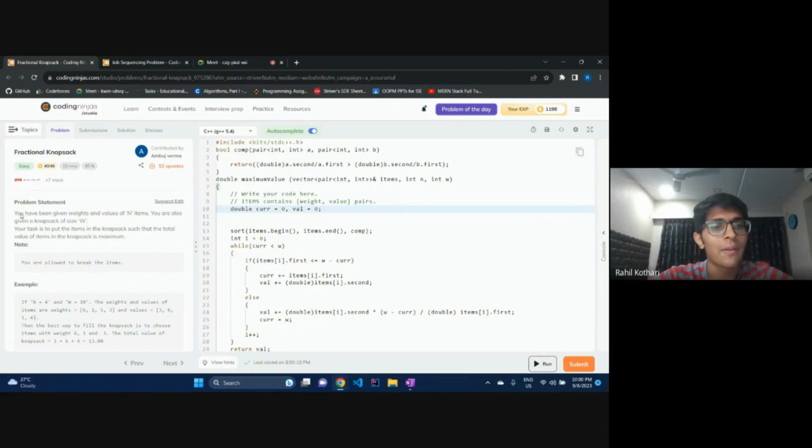We have been given weights and values of n items. You are also given a knapsack of size W. Your task is to put the items in the knapsack such that the total value of items is maximum. Of course, in problems like this, if you have seen yesterday's problems, we'll use the greedy approach. What is the greedy approach for people who are not familiar?